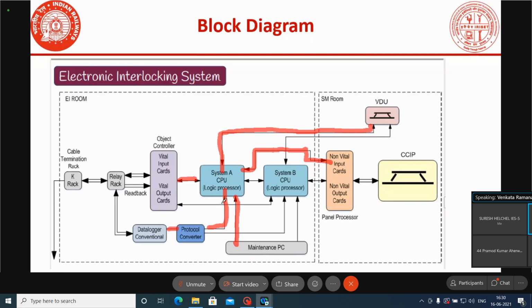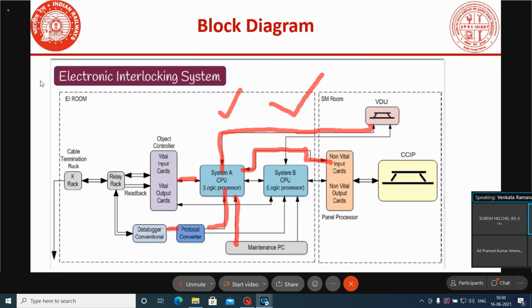Here we know that in case of a hot standby system, both the systems are on, and the output will be controlled by only one system. Okay, either A system or B system.